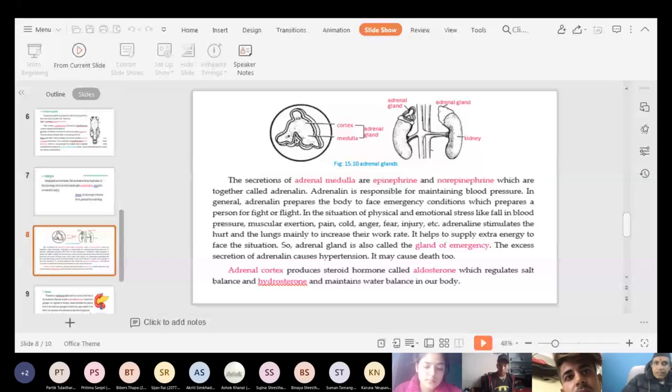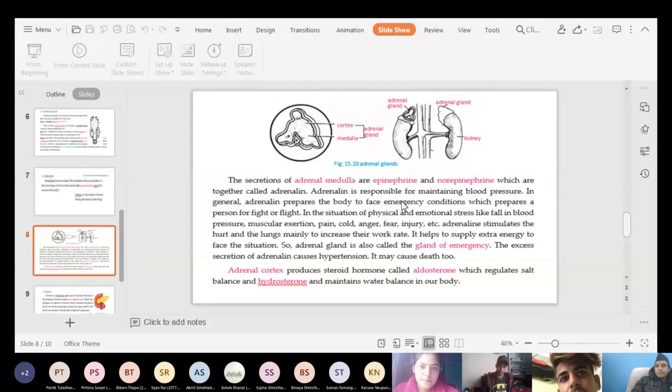Now, here is the next gland, that is the pancreas. Where is the pancreas located? Do you know, students? The pancreas is located just below the stomach or at the duodenum. Have you heard what is duodenum?